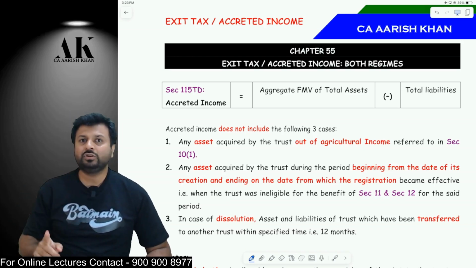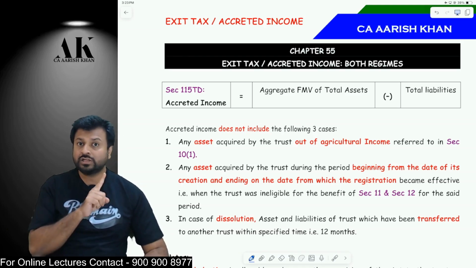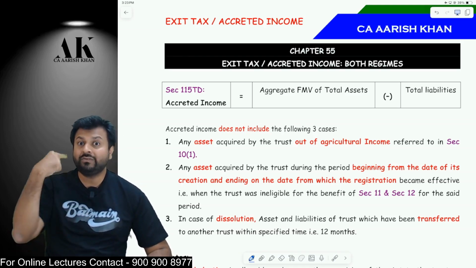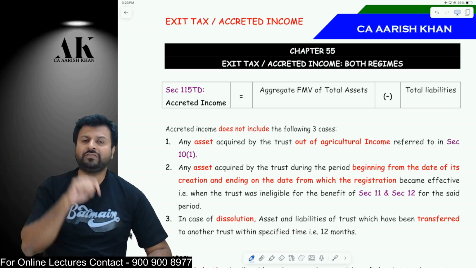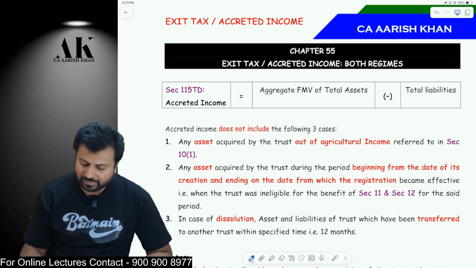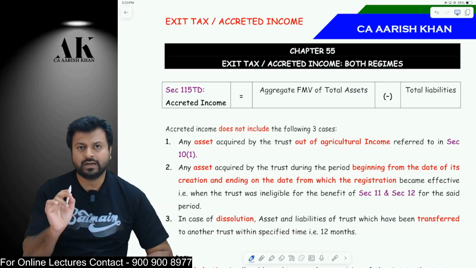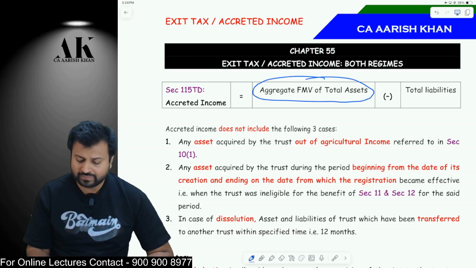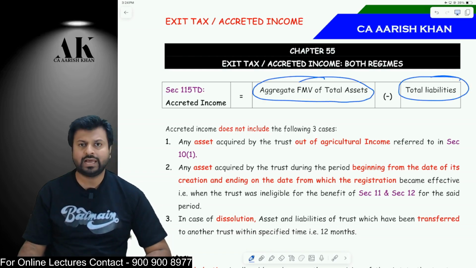So the moment you cease to be a trust, the moment you dissolve as a trust, or the moment you convert into another entity which does not qualify to be a trust, you will be liable for an exit tax. How much exit tax? How to compute exit tax? It is very simple. Aggregate of all the FMV of the assets minus aggregate of all the liabilities. The differential amount will be considered to be your accredited income.